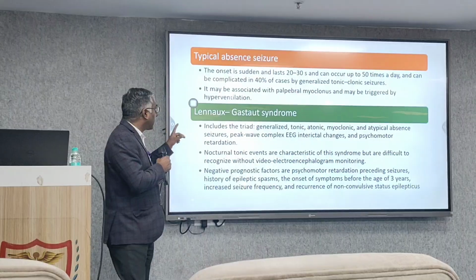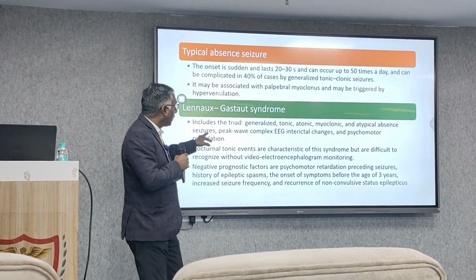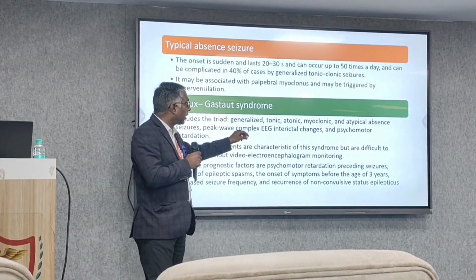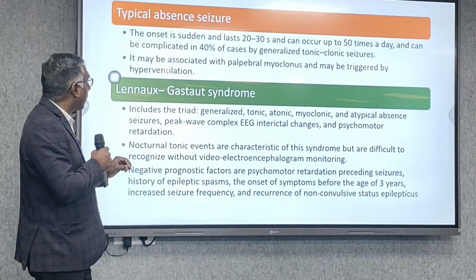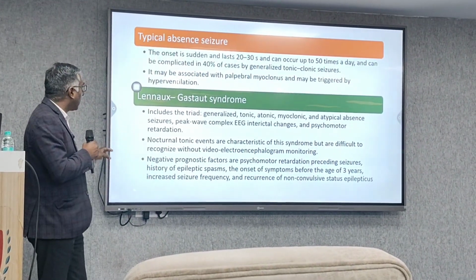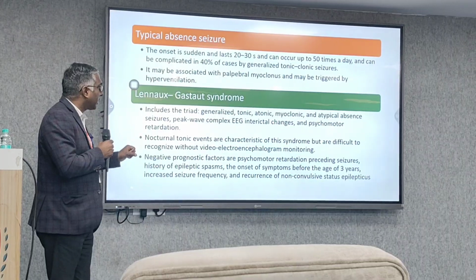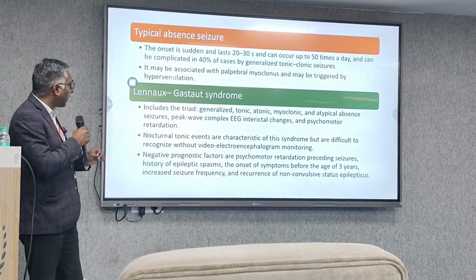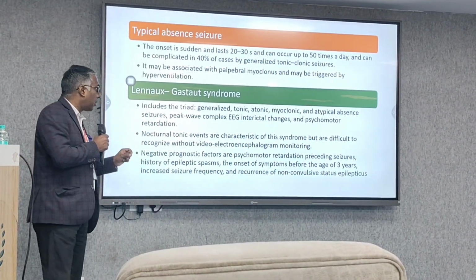Next syndrome is Lennox-Gastaut syndrome. It includes a triad of generalized tonic, atonic, myoclonic, and atypical absence seizures, slow spike-wave EEG changes, and psychomotor retardation. Nocturnal tonic events are characteristic of the syndrome but are difficult to recognize without video electroencephalographic monitoring.